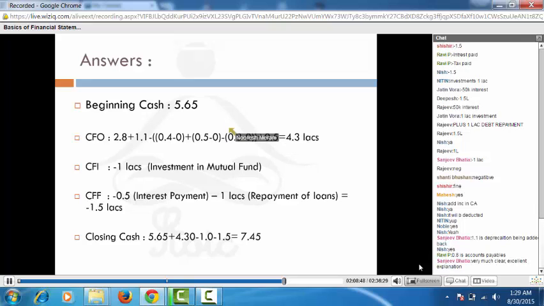So the formula which you're going to read in the books is when you start from the PAT and derive the cash flow from operations number. Okay, thank you, Sanjay. So this is essentially the whole idea about deriving the cash flows. Now I will do one thing. I'll take you through an actual P&L statement, balance sheet statement. But if you understand what I have explained so far in this presentation, you will be able to pick up any profit and loss, balance sheet, cash flow account, and make sense out of it.